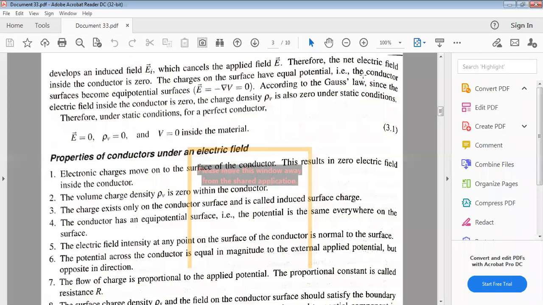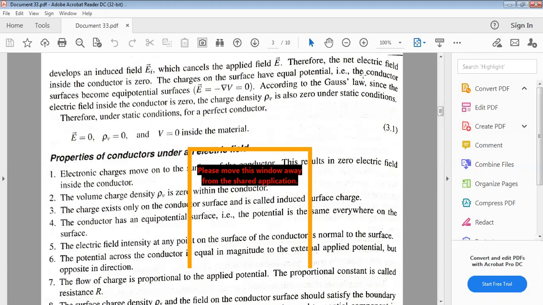Therefore, the net electric field inside the conductor is zero. The charges on the surface have an equal potential. That is, the conductor surfaces become equipotential surfaces. E equal to minus del V, which value is 0.